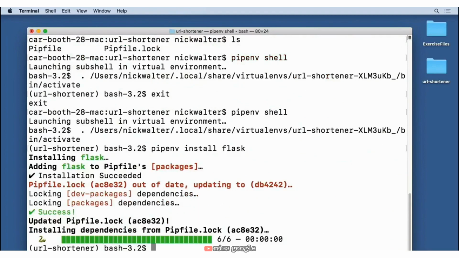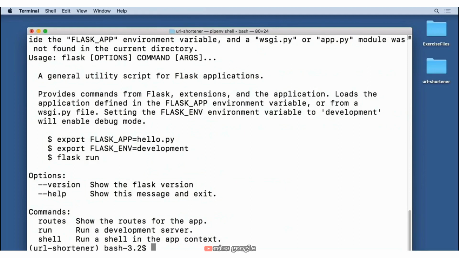And once that's finished, to confirm that this is working, let's type out flask and just hit enter. And you should see a little pop-up like this. This tells you some of the basics of Flask. This will confirm that it's on your computer and ready to rock and roll.